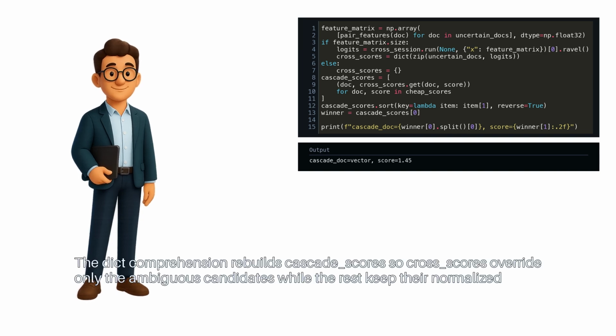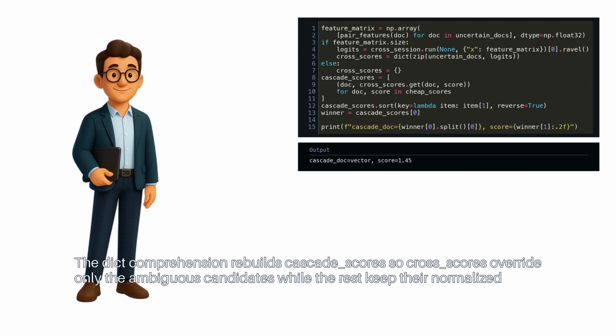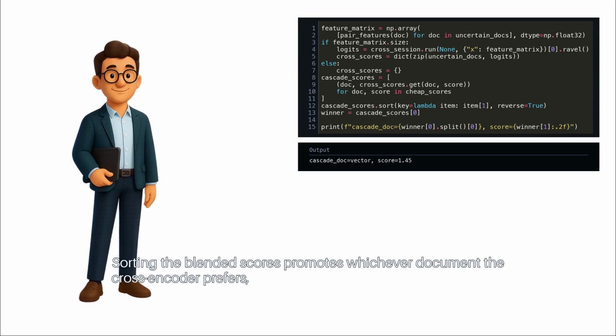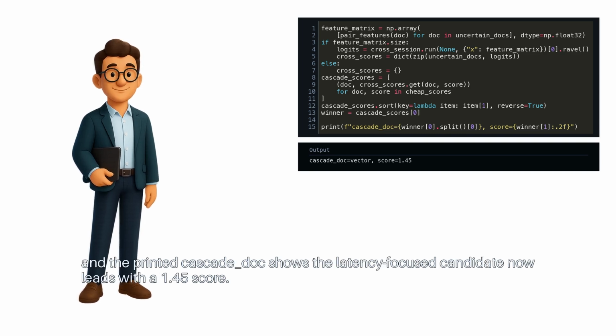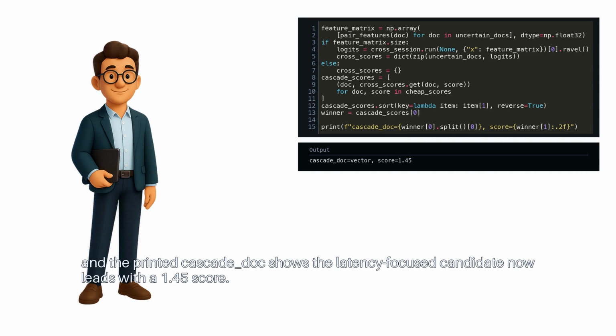The dict comprehension rebuilds Cascade scores, so cross scores override only the ambiguous candidates, while the rest keep their normalized shortcuts. Sorting the blended scores promotes whichever document the cross-encoder prefers, and the printed Cascade doc shows the latency-focused candidate now leads, with a 1.45 score.